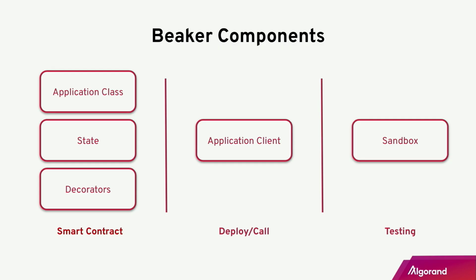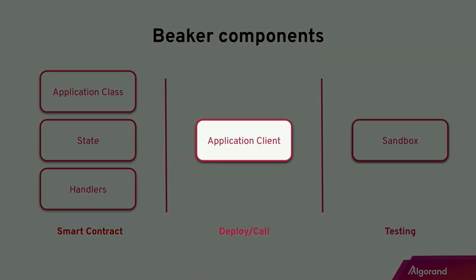Just a quick look at what the Beaker framework contains. For components that deal with smart contracts, it includes the application class, state, and decorators. These are all helper tools that you can use when you're writing smart contracts. For deploying and interacting with your smart contract, it provides what's called an application client. And for testing, it provides Sandbox. Sandbox lets you create a private local blockchain on your computer so that you can quickly test your code in a safe environment.